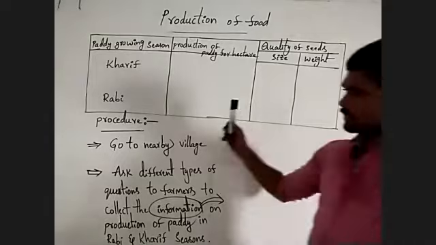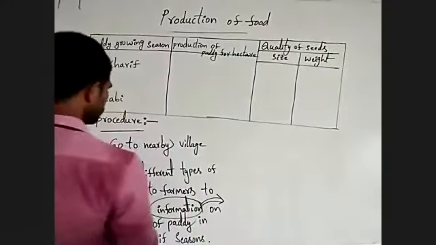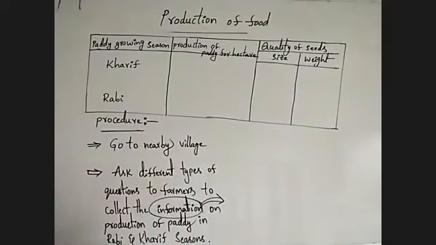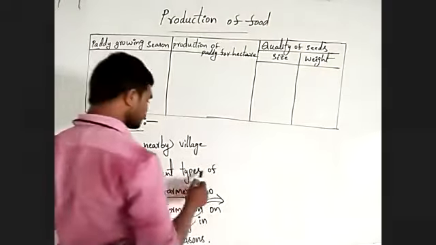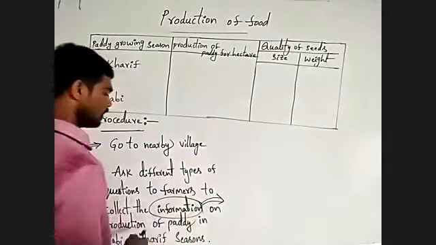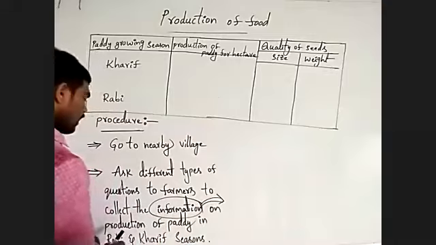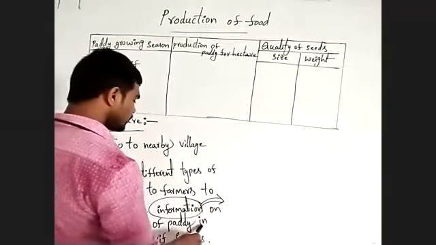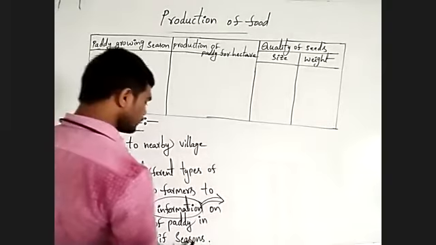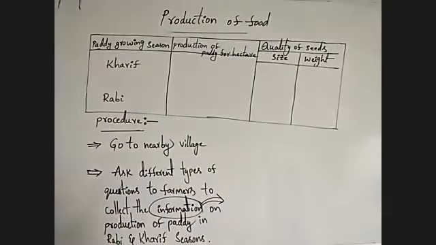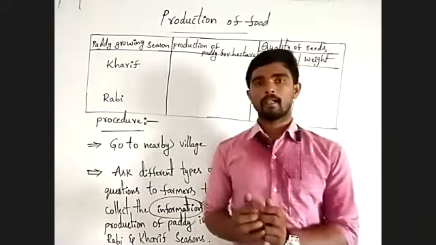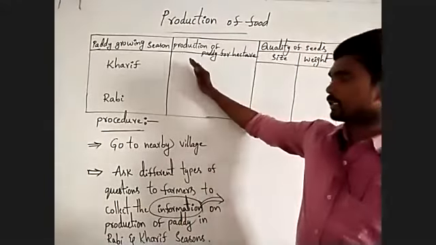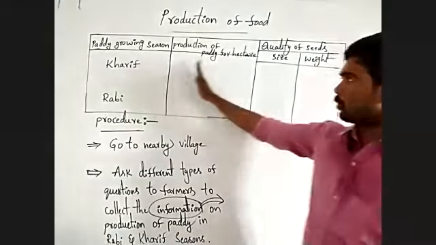Okay, observe like this. In this activity, you have to go to a nearby village and ask different types of questions to farmers to collect the information on production of paddy in Rabi and Kharif season. After that, you have to write the entire information in tabular form like this.